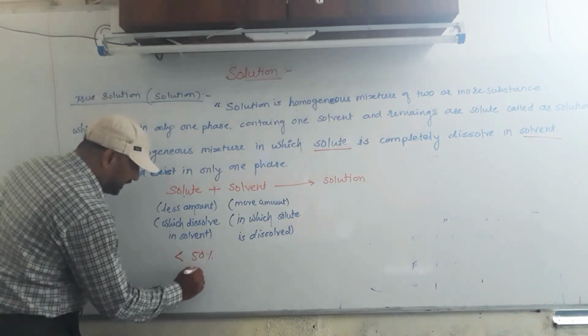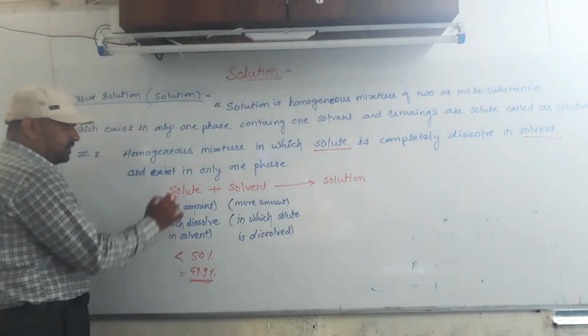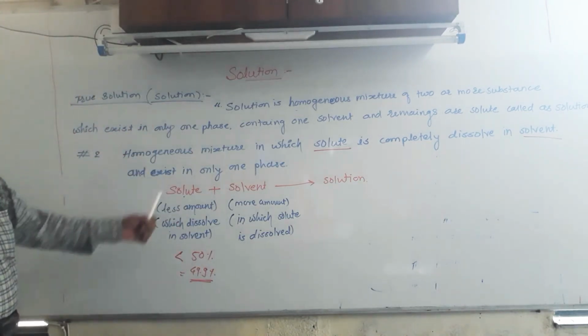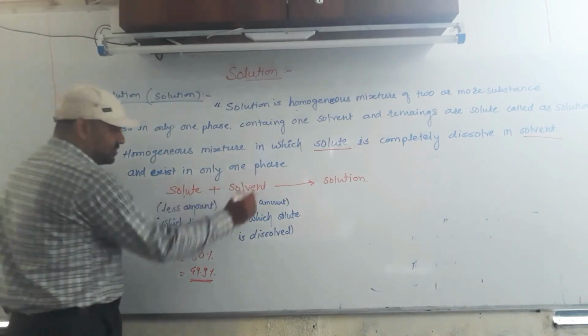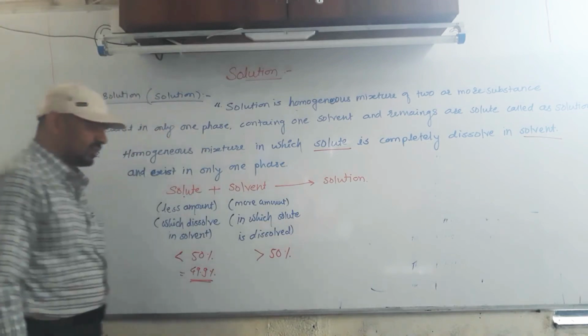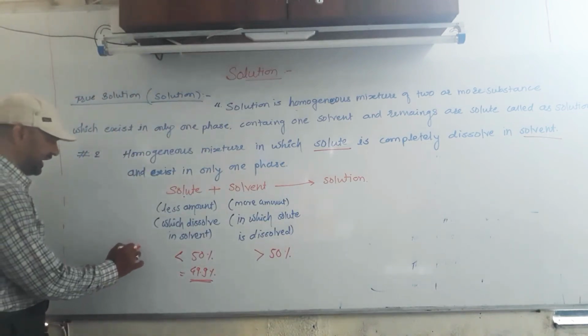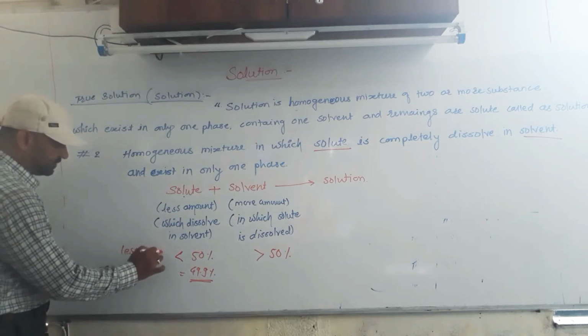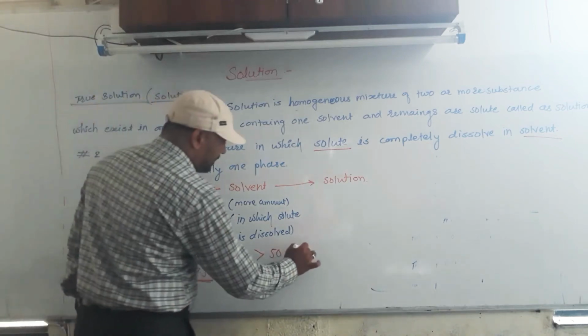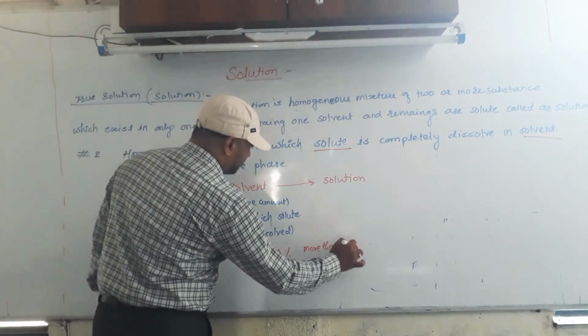Next, the percentage of solute is always less than 50%, that is up to 49.9%, and solvent is always more than 50%.